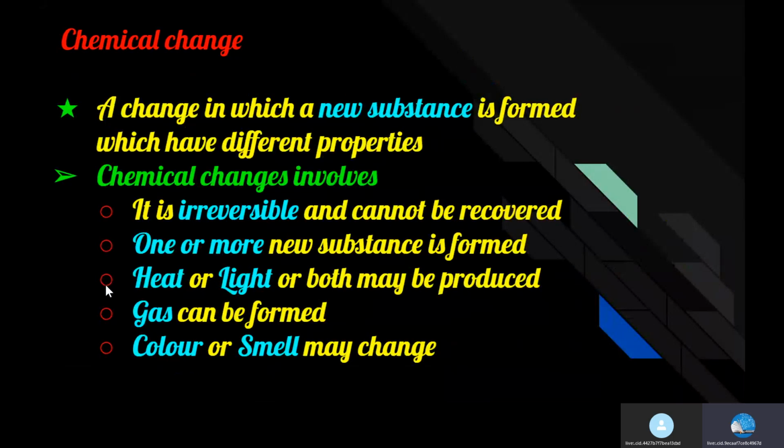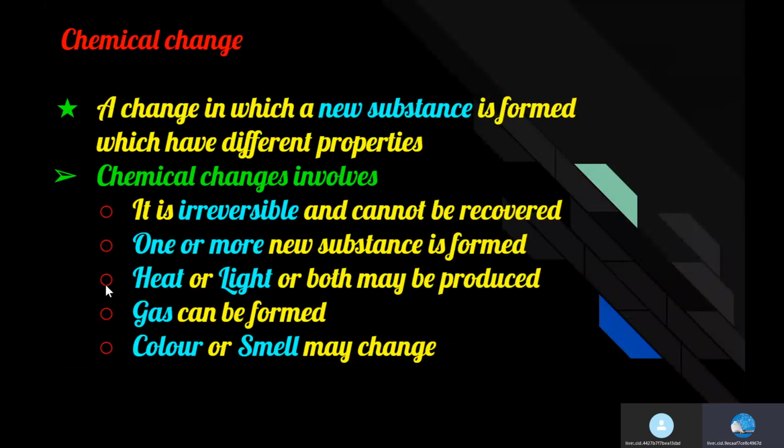Chemical change. A change in which a new substance is formed, which has different properties than the original substance, is called a chemical change. A chemical change involves the following changes. Chemical changes are irreversible. The original substance cannot be recovered in most of the cases. One or more new substances are formed.